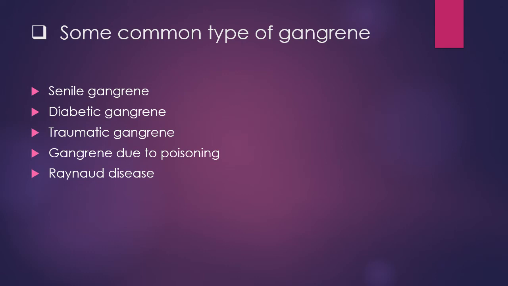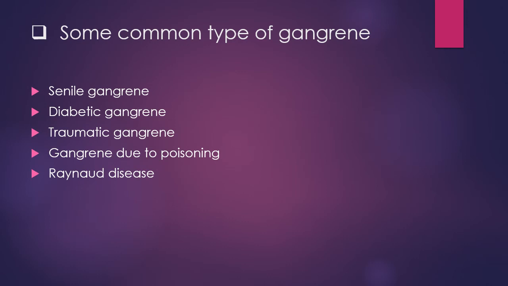Senile gangrene is the dry variety of gangrene and it affects the lower extremities. The cause is obstruction in the major blood vessels which supply or drain blood from the legs, and this blockage may be due to atherosclerosis, thrombus or pathological calcification.